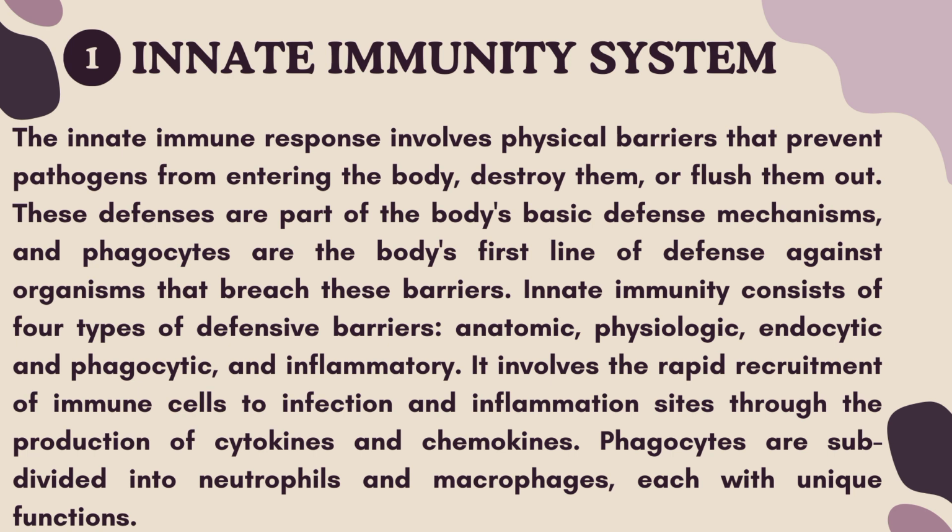It acts very quickly. For instance, it makes sure that bacteria that have entered the skin through a small wound are detected and destroyed on the spot within a few hours. But the innate immune system cannot always stop germs from spreading.